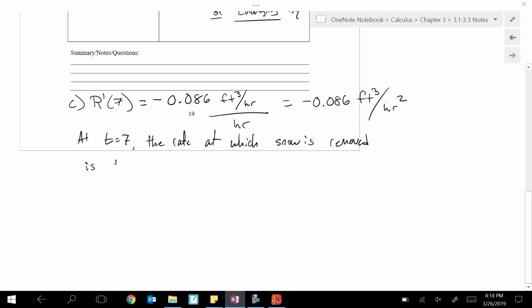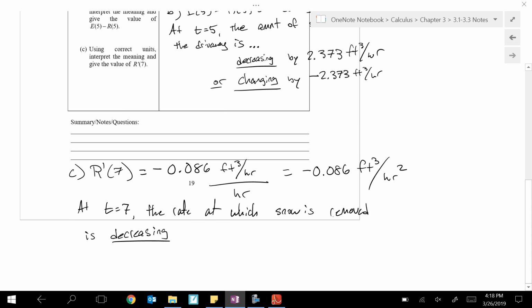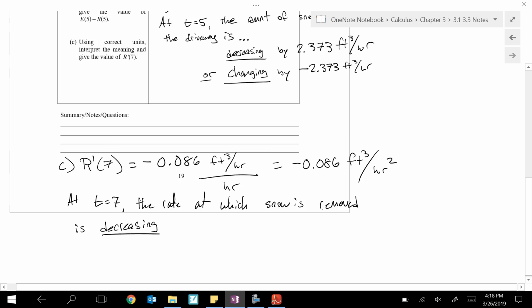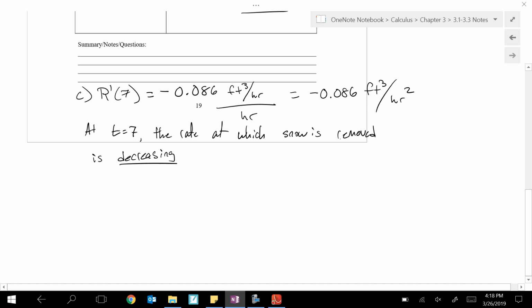Oh wait, that was the total amount before. Okay, ignore me. The rate at which snow is being removed is decreasing by 0.086 feet cubed per hour. Or again, you could say changing by negative 0.086, whatever works.